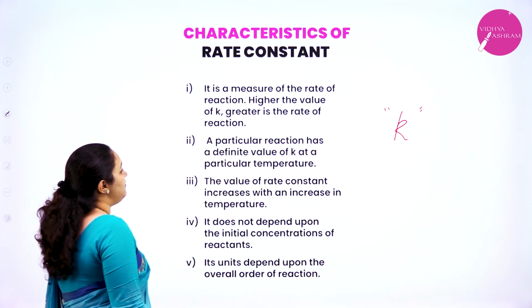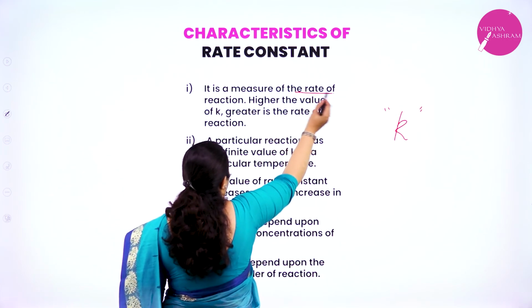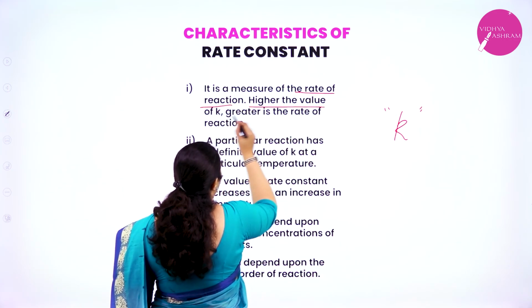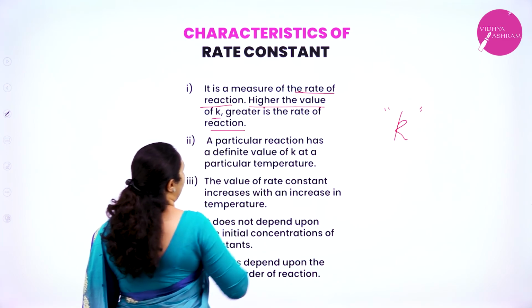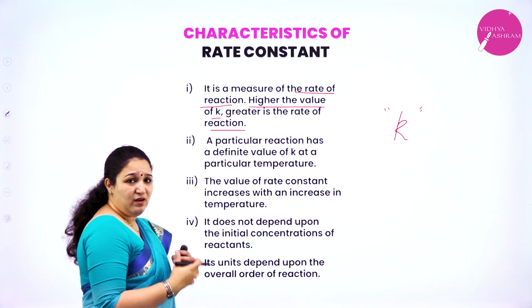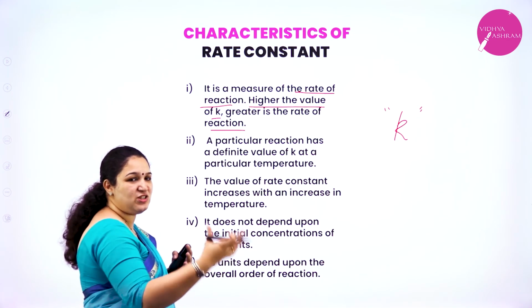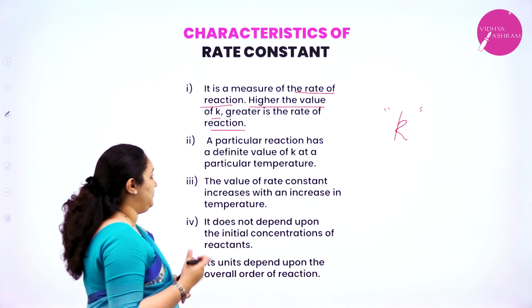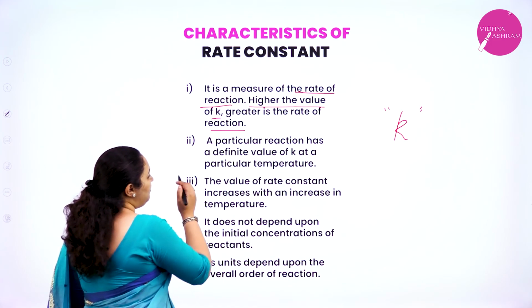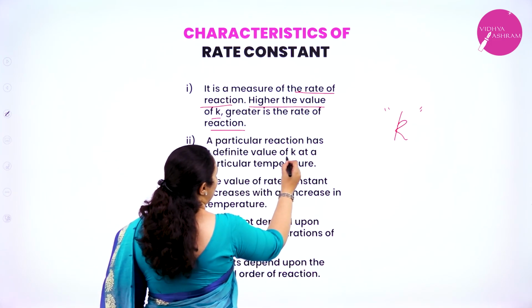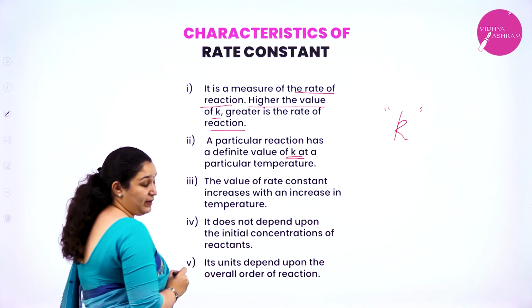First, it is a measure of the rate of the reaction. That is, the higher the value of k, the greater will be the rate of the reaction. That means a high value of k means that the reaction is happening very fast. Okay. Next, a particular reaction has a definite value of k at a particular temperature.